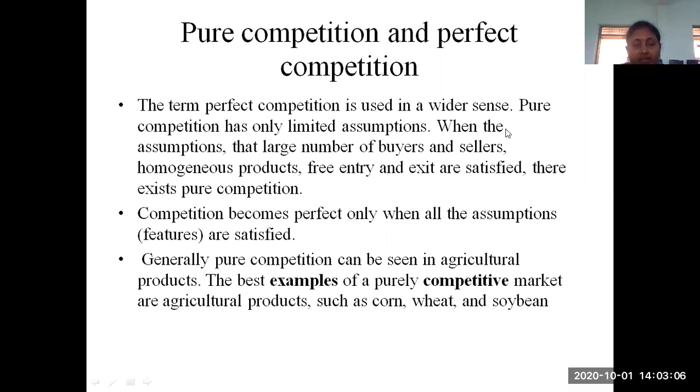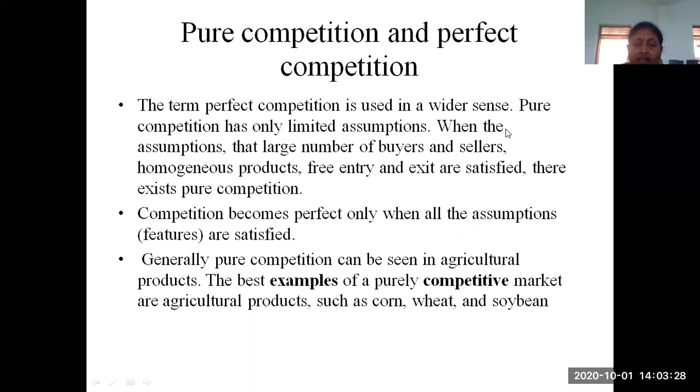In the last class, we started the discussion of pure competition and perfect competition. What is the difference between pure and perfect competition? Whatever market structure we are considering, if it has to be a perfect competition, it needs to satisfy most of the features which we discussed in the previous class.